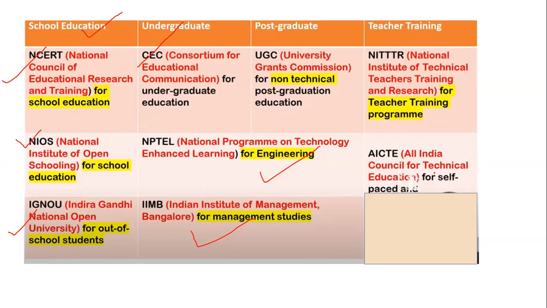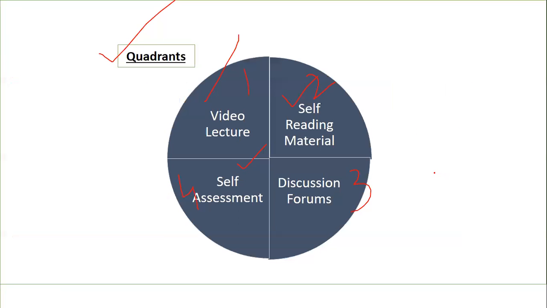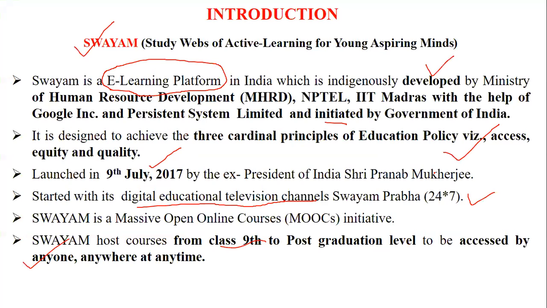And yes, as I said, today I'll be taking a very small topic, but let's quickly revise what we have taken. So we understood the full form of SWAYAM. SWAYAM is an e-learning platform. It's developed by whom? We have the Ministry of Education, earlier known as the Ministry of Human Resource Development. NPTEL, we have studied just now.